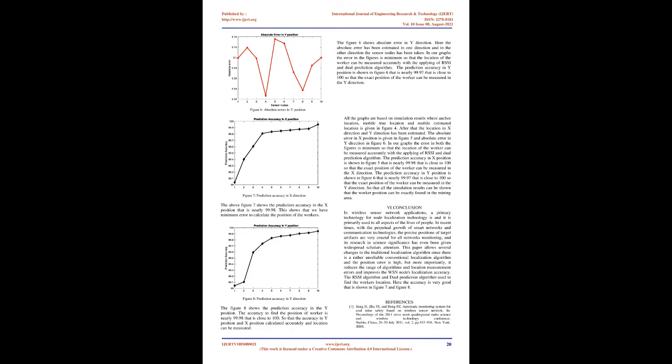The prediction mechanism utilized in the proposed method is a linear prediction method that estimates the next predicted location of the target. This mechanism predicts the next objective position using the present and earlier goal positions. Use the node coordinates x_i, y_i and x_i-1, y_i-1 at T_i and T_i-1, with target velocity v. Figure 4 shows the anchor node location, mobile true location and mobile estimated location. This figure shows three types of symbols, where the black circle shows the nearby location of the worker. The red circle shows the estimated location of the worker in the mining area.